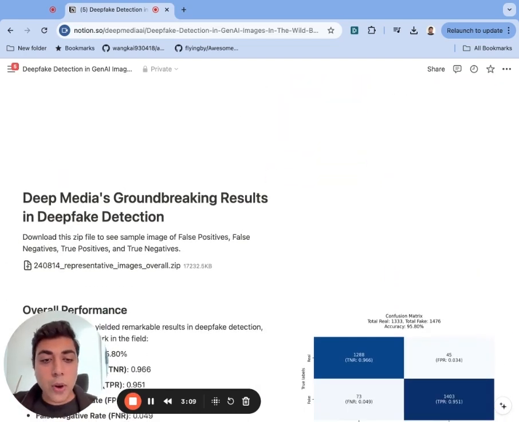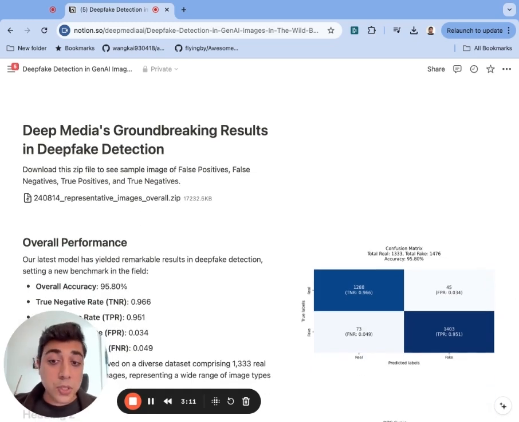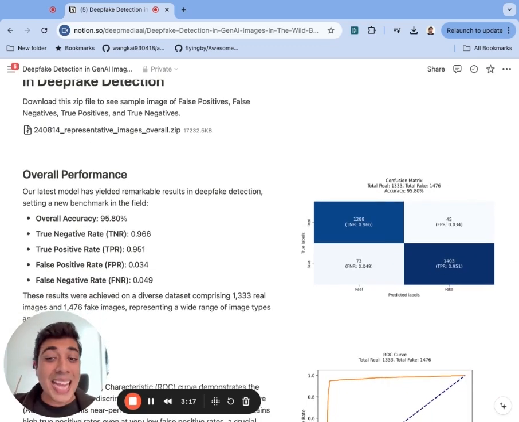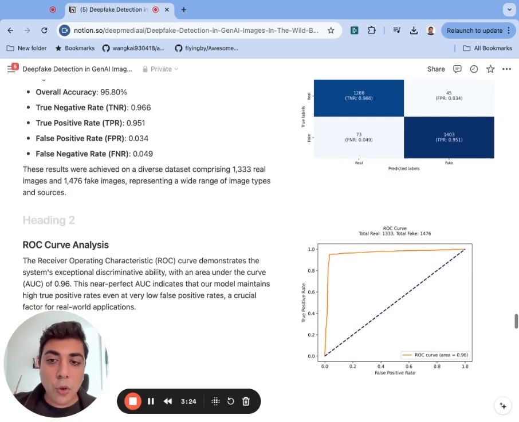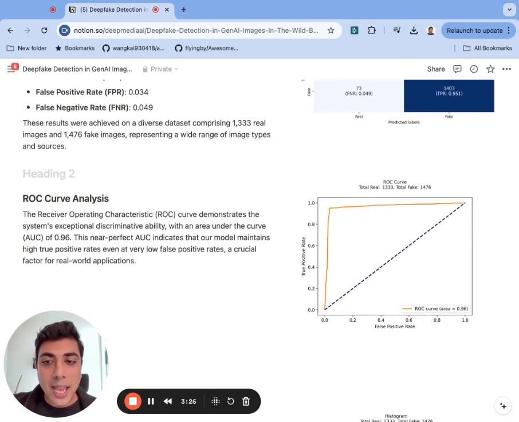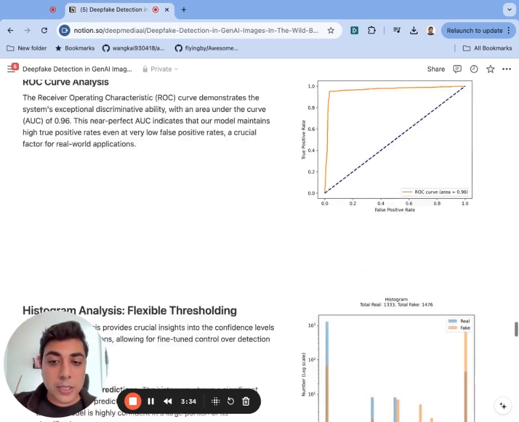Along with this data set, we are also releasing our benchmark results. So the Deep Media Deep ID deepfake detection in images is able to achieve close to 96% accuracy on this benchmark data. We have a low false positive, low false negative rate. Our ROC AUC is 0.96, which we believe represents state-of-the-art accuracy in high-quality images.